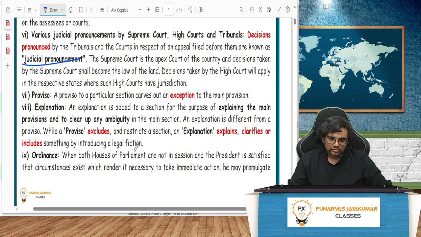Proviso. So in the law, you would have seen the act, and in that you have something called provided that, provided further that, proviso. Proviso basically adds on to the subsection or it provides an exception. So whenever I say provided, proviso, it gives an exception also. Right?